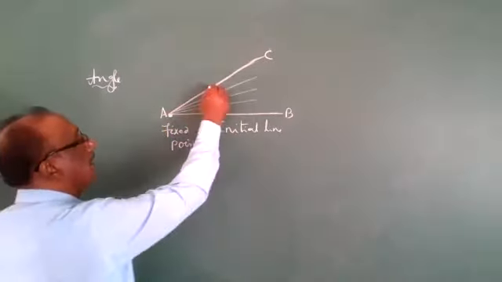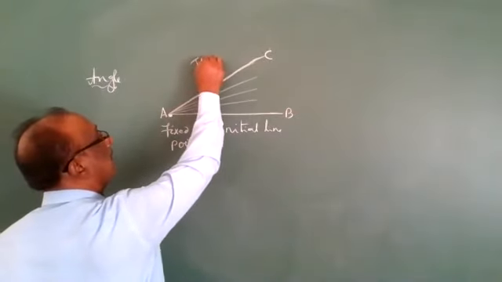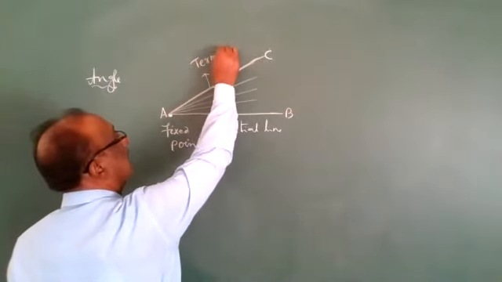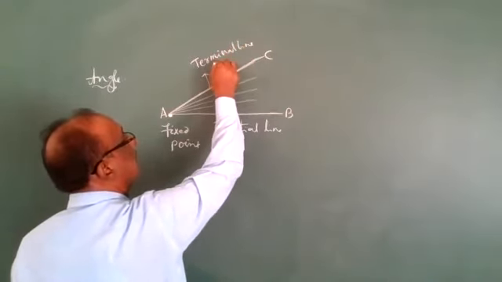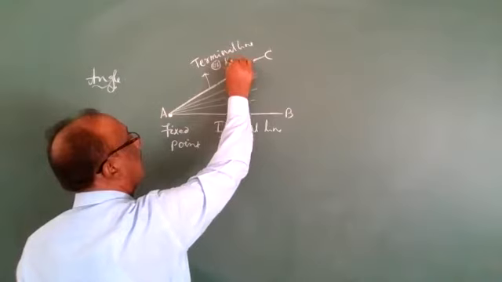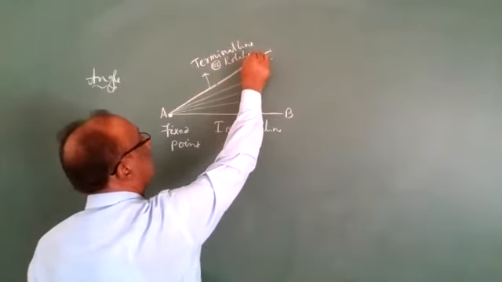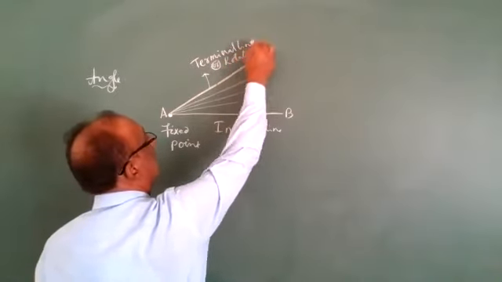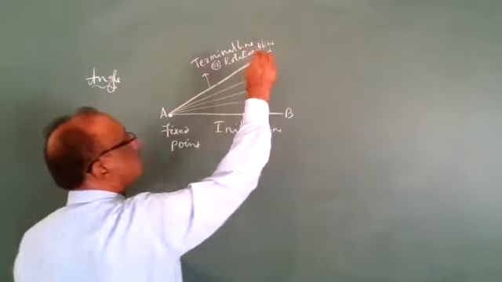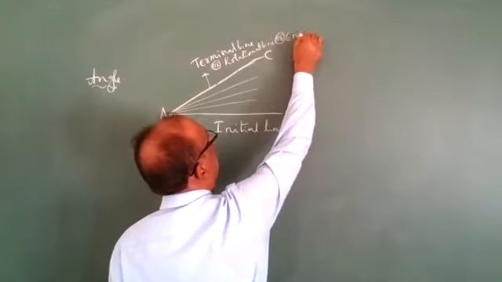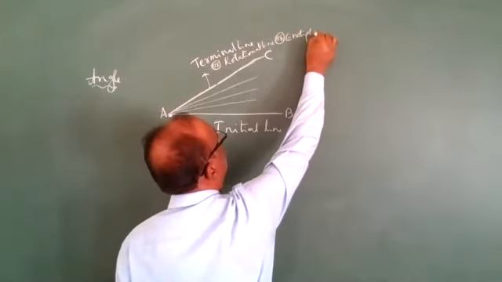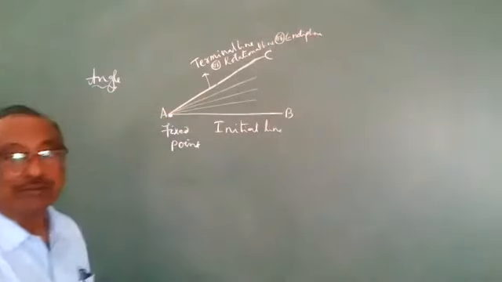This is called the terminal line or rotational line. These are the different names.